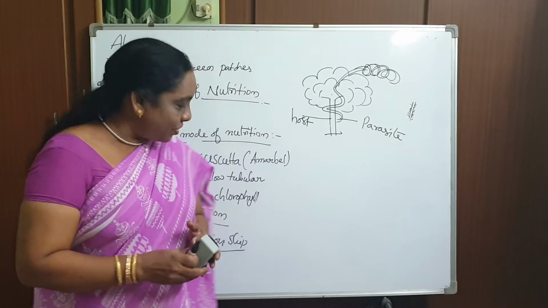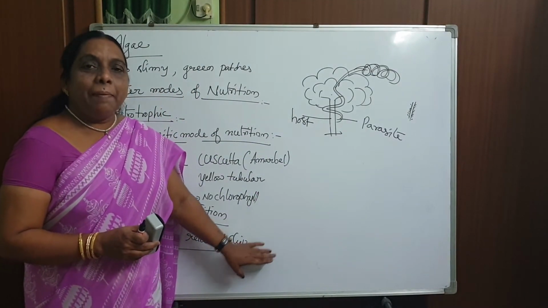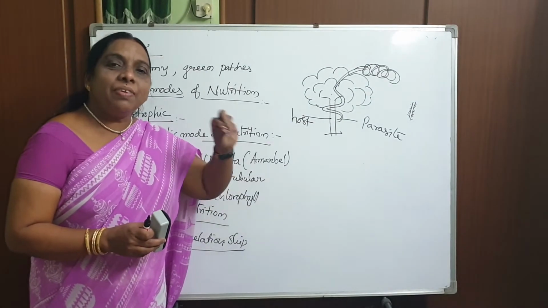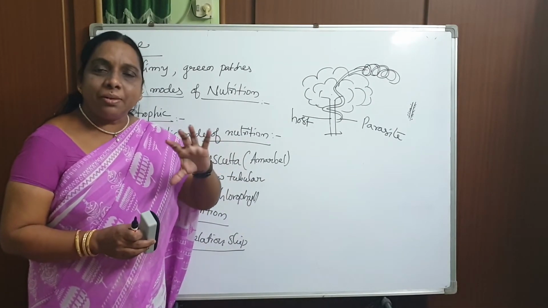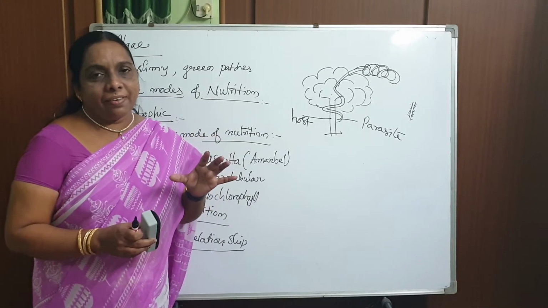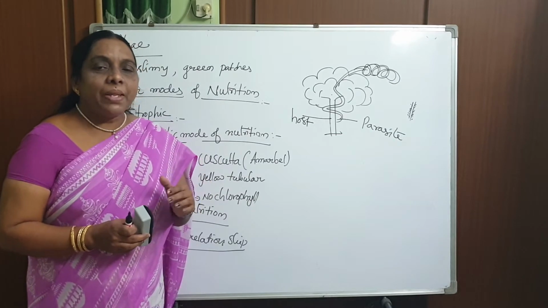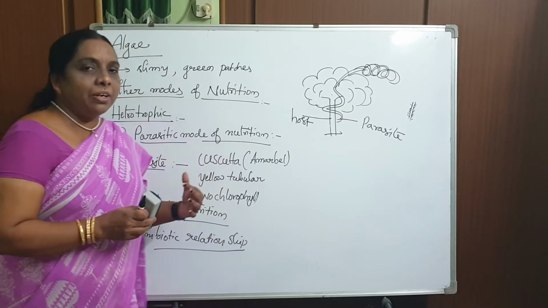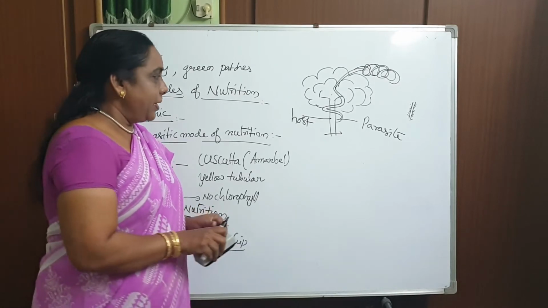That relation is called a symbiotic relationship. By that relationship, both will get a benefit, and both will enjoy the benefits whatever they are having. I'll give you a few examples given in the textbook. That particular nutrition we'll call symbiotic nutrition. Is it clear? Okay.